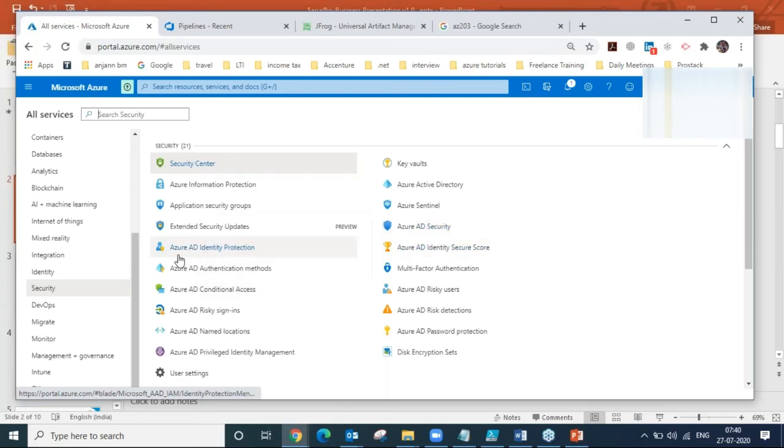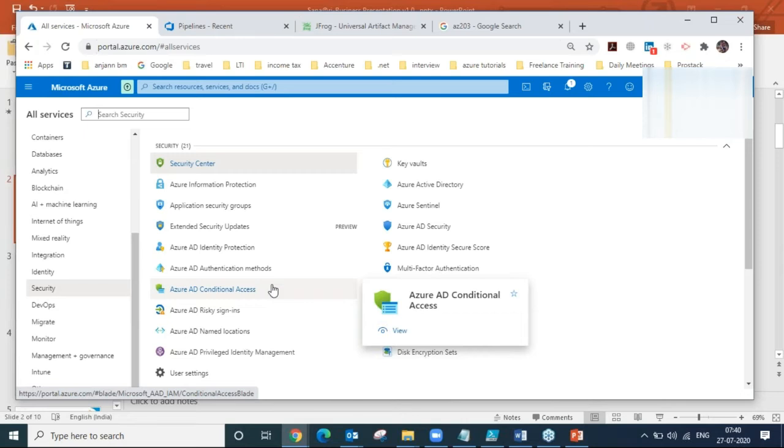After that, we have Azure AD Sentinel, AD risk detections, and information protections, AD disk encryption. So all those things are there. So integration, identity, and security. This comes under AZ500. Okay. So yeah, this is for the security.